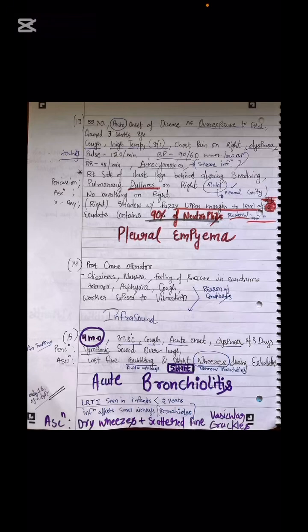Although in an abscess, margins are most probably clear. Abscess is what? It's a fluid-filled cavity. So margins should be clear and a little bit defined in cases of abscess. Here the question highlights fuzzy margins. So the liquid is a lot over there, up to the level of rib 2. So you are going with pleural empyema.